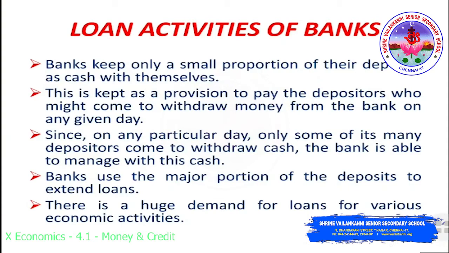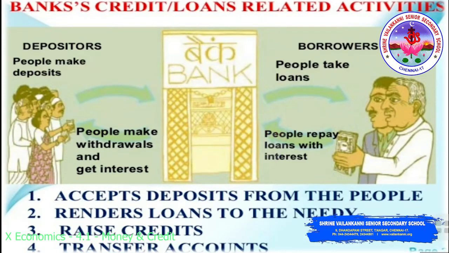And what will the bank be doing with it now? Let's see this: banks' credit and loan related activities. Banks use the major portion of the deposits to extend loans. In this picture, the depositors, the people, will make deposits in the bank. And the bank will give loans to the borrowers.